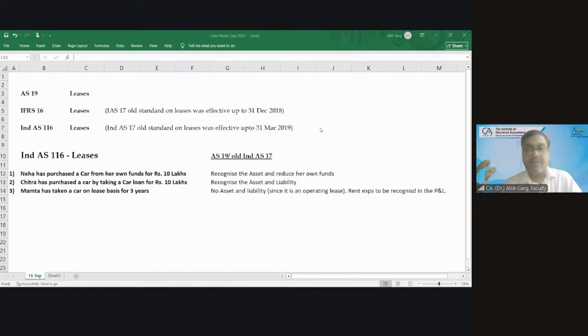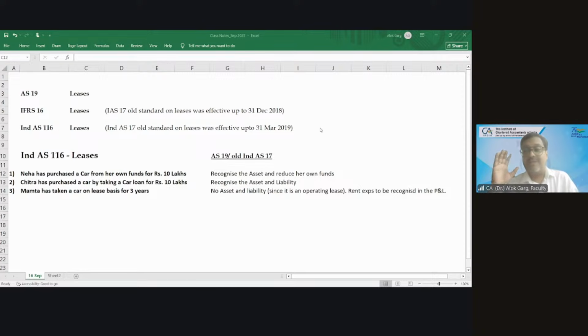And friends, in 2016, the International Accounting Standards Board came with a new standard on leases in IFRS, and they said that effective from 1st January 2019, the old IAS 17 on leases will be deleted, and new IFRS 16 will be notified.